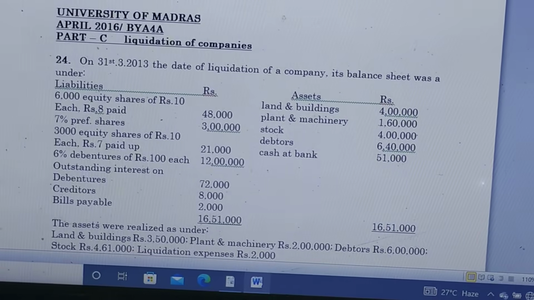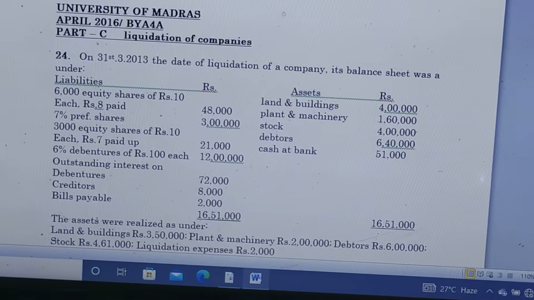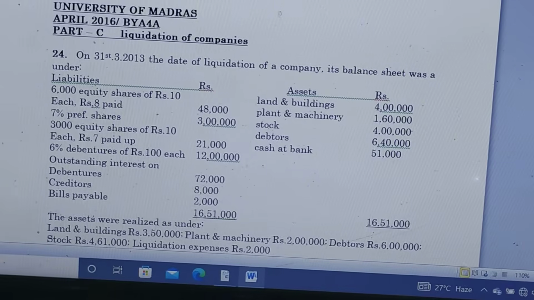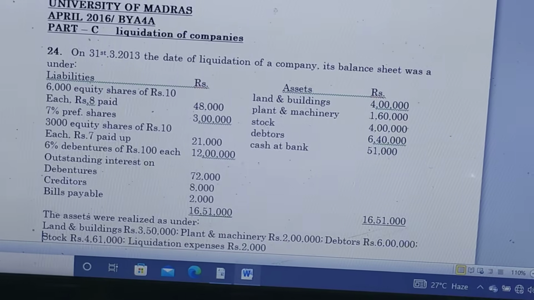Outstanding interest on debentures rupees 72,000. Creditors 8,000. Bills payable 2,000. The total liabilities are 16 lakhs 51,000.